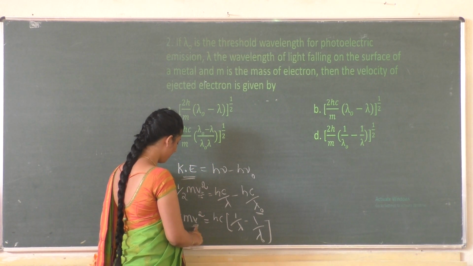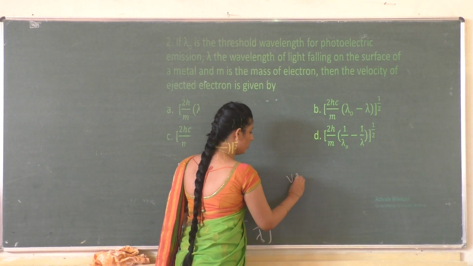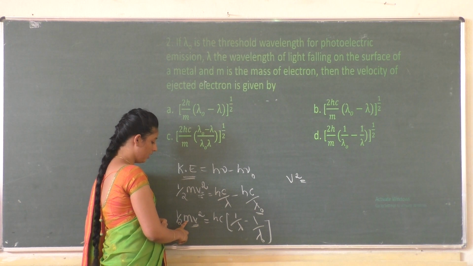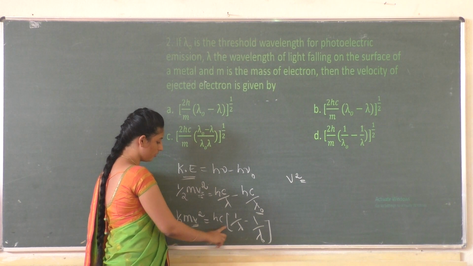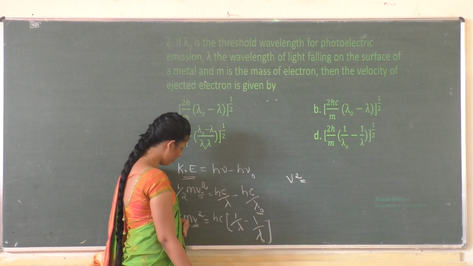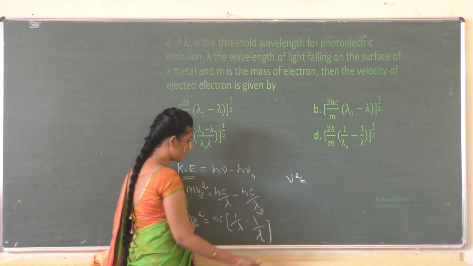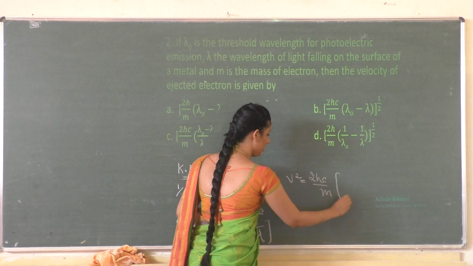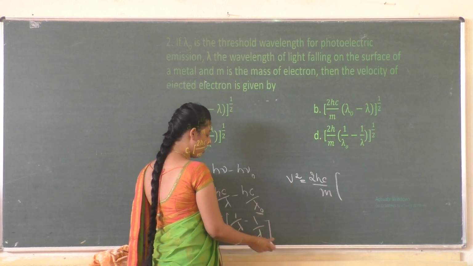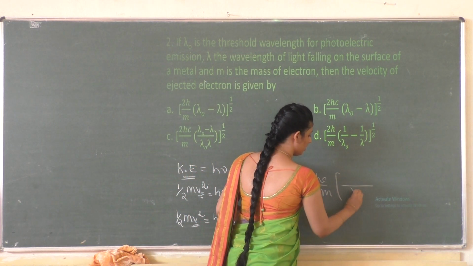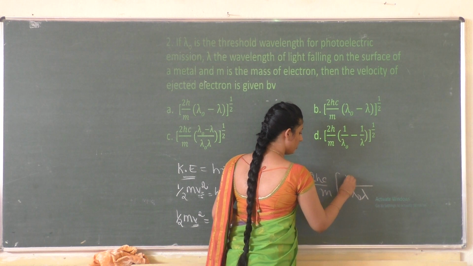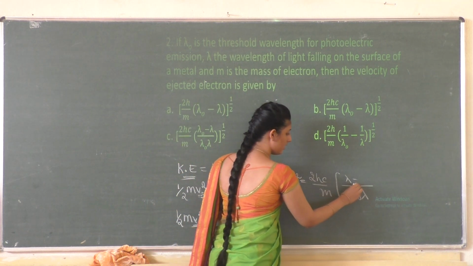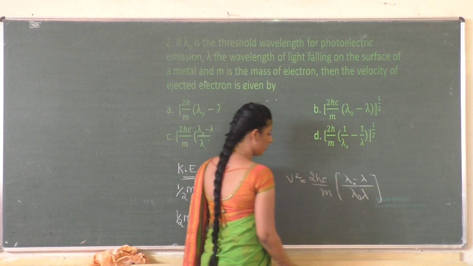half mv square is equal to this, so v square is equal to, if I shift m and 2 to this side, we'll get 2 hc by m into, just take out lambda naught, lambda naught minus lambda.